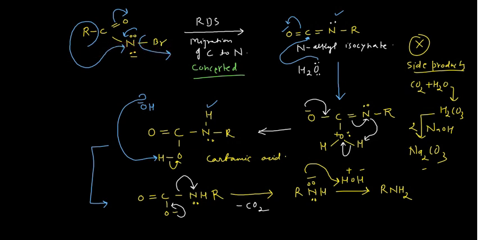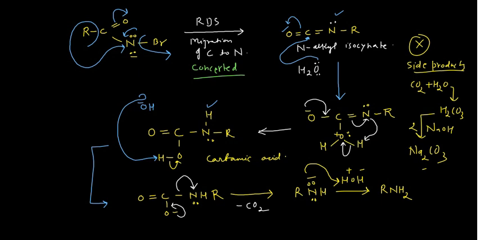It will always attach to this particular system. If the migrating group has any kind of stereochemistry, it must be retained because the group is always attached to the system. But remember one thing, if this group is detached from here in any step, then it may lose its stereochemistry.